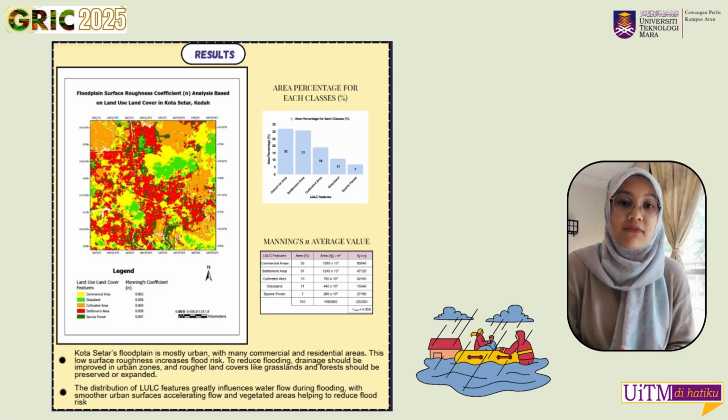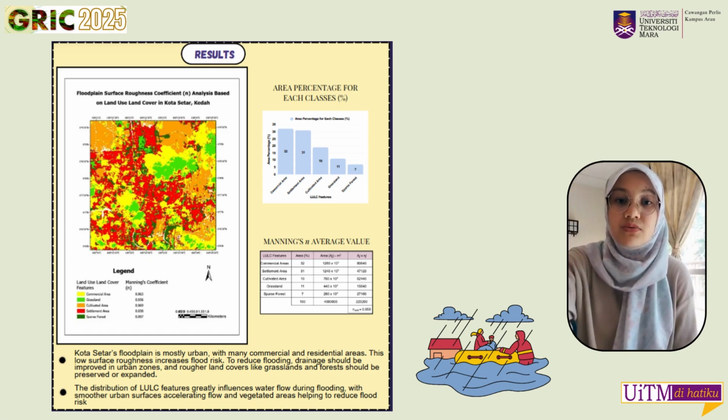These surfaces typically have low surface roughness, which contributes to higher water flow during heavy rainfall or flooding events. In contrast, green and dark green areas, which represent vegetated surfaces with higher roughness, are noticeably limited in coverage. These areas play a crucial role in slowing down water flow, helping to absorb runoff and reduce flow intensity. By visualizing the distribution in this way, we can clearly identify which areas are more vulnerable to rapid water flow and where flood prevention may be required, particularly in areas that are heavily urbanized.